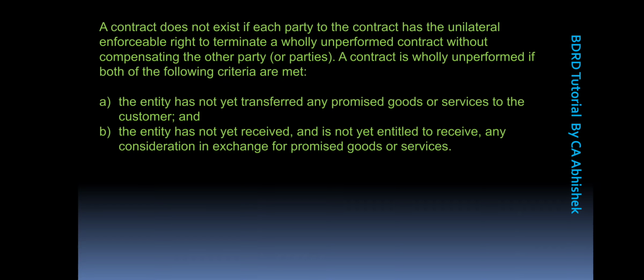The first clause is for the service provider, that is the service provider or the goods seller, that he or she has not transferred any promised goods or services to the customer.